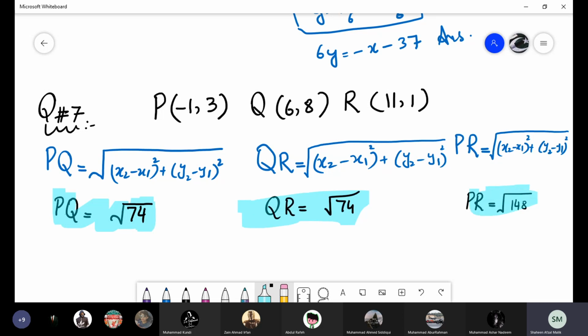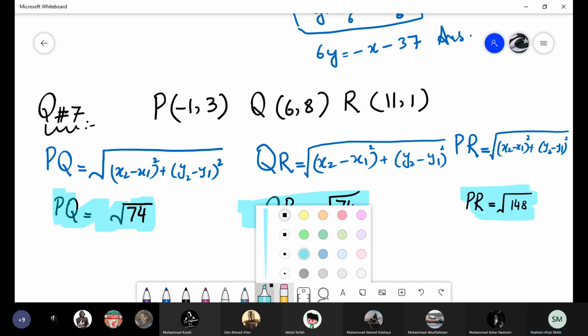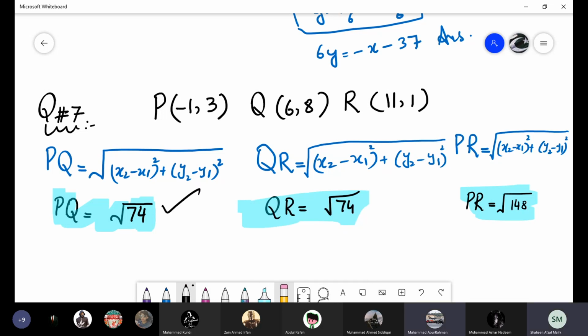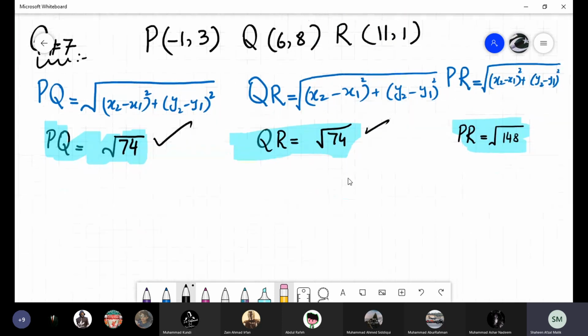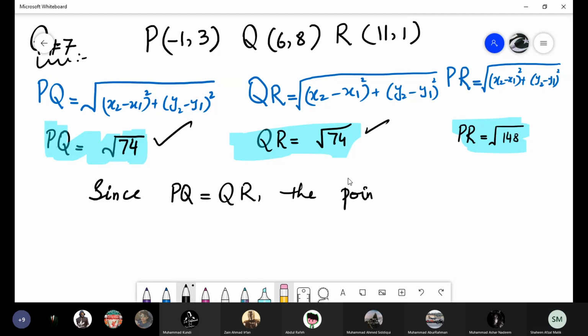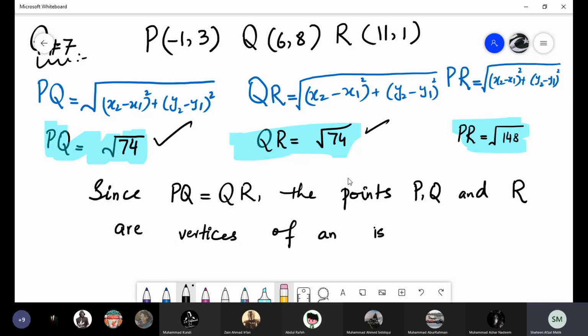74, but the PR is different. It means that two sides are equal, this side and this side. If two sides are equal, we can write that since PQ is equal to QR, the points P, Q, and R are vertices of an isosceles triangle. Yes, vertices of an isosceles triangle.